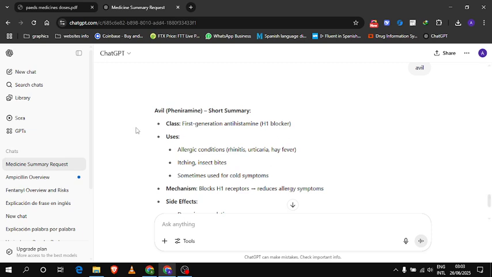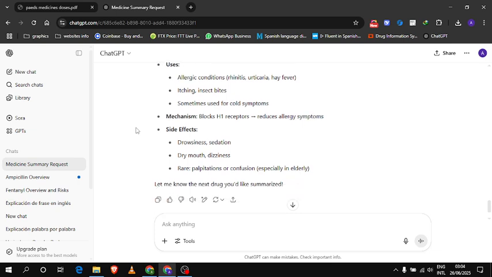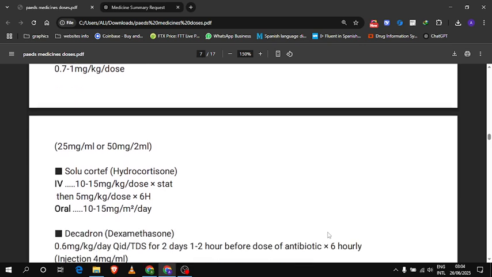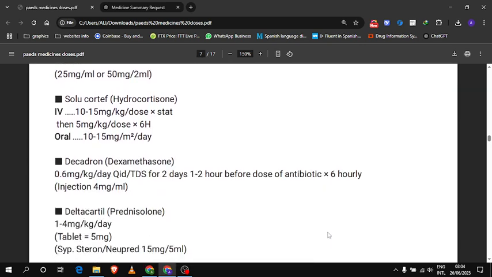Mechanism: blocks H1 receptors, reduces allergy symptoms. Side effects are drowsiness, sedation, dry mouth, dizziness, rare palpitations or confusion. The dose of injection Avil is 0.7 to 1 mg per kg per dose, and the formulations are 25 mg per ml or 50 mg per 2 ml.